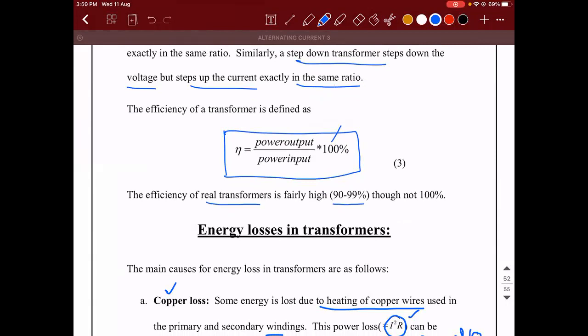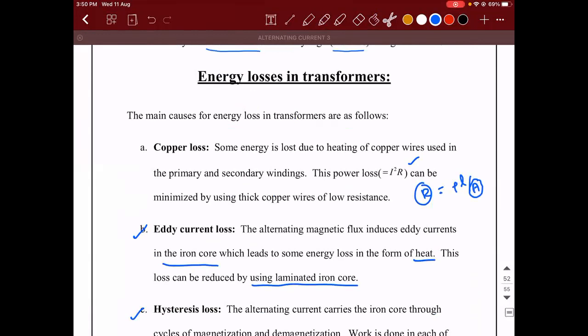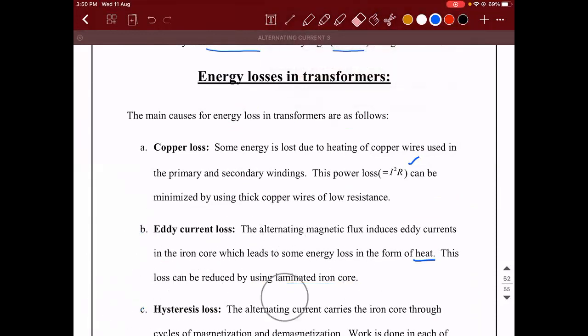But in the derivation, what did we assume? We assumed it to be an ideal transformer so that there is no power loss. Means it was 100% efficient. But in reality, it does not happen. That is why we have all these checkpoints. That is the reason there will be different kinds of losses occurring in it. What those losses are, we will see now.